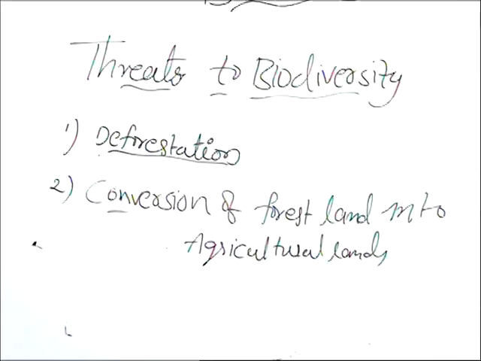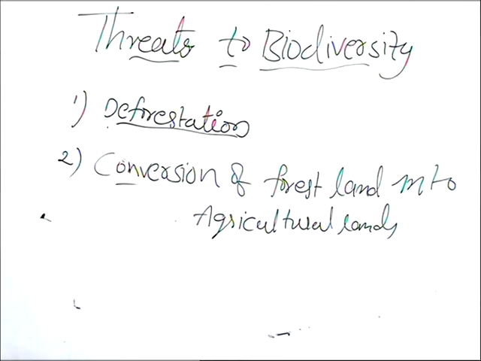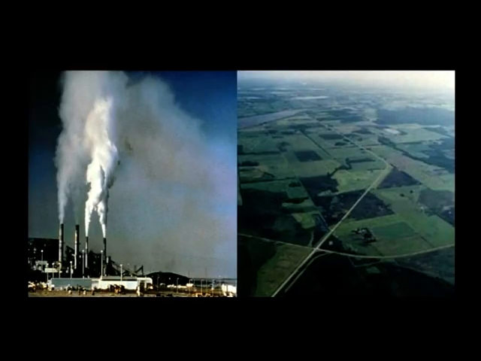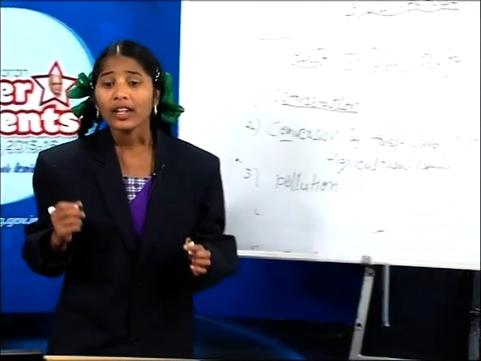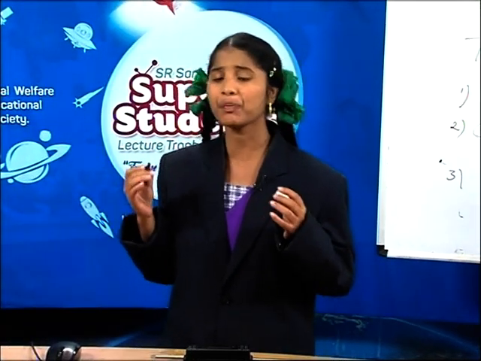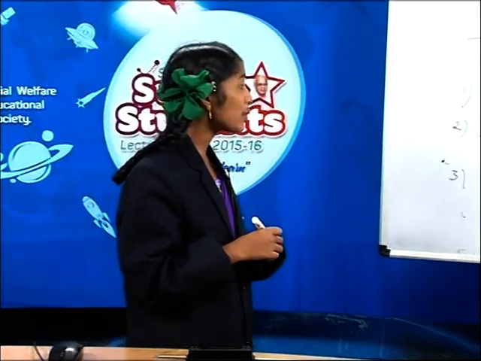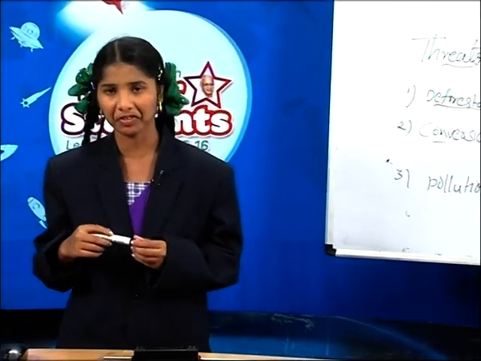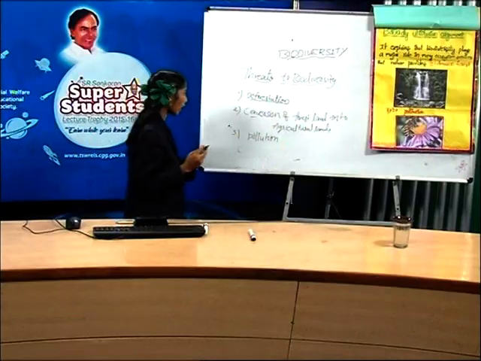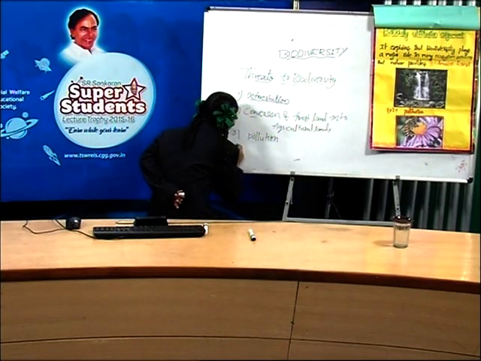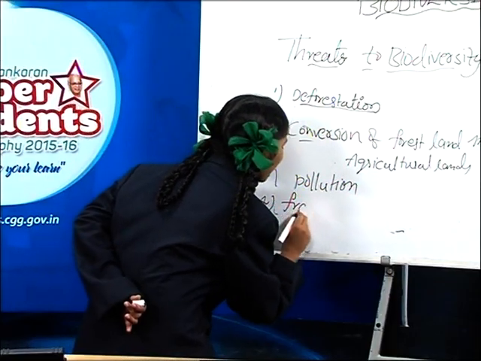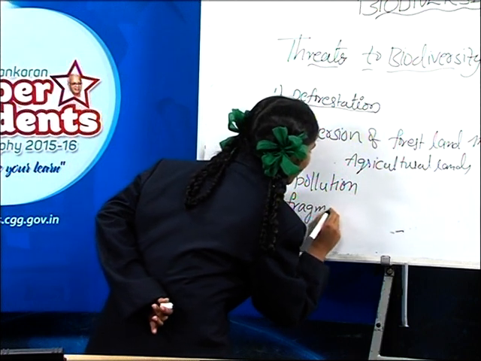And third one is pollution. Look at this picture, friends. Pollution. Pollution enhances the degradation of habitat and threatens the survival of many species, as the pollutants change the quality of the environment. And the fourth one is fragmentation. What is the fourth one, friends? Fragmentation.